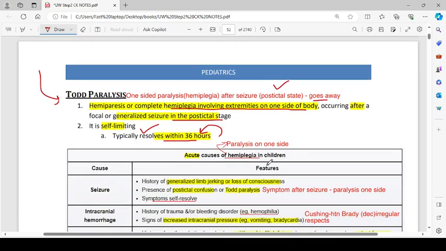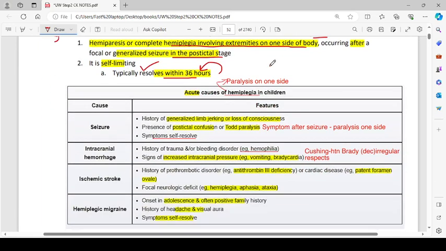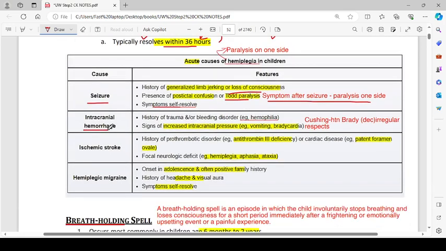Acute causes of hemiplegia in children. Hemiplegia means paralysis on one side. So seizures: history of generalized limb jerking or loss of consciousness, presence of post-ictal confusion or Todd paralysis. Todd paralysis is a symptom after seizure in which the paralysis on one side occurs, and symptoms are self-resolving. Intracranial hemorrhage can cause acute hemiplegia in children.